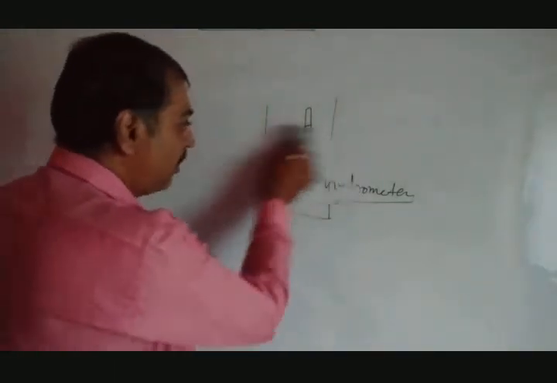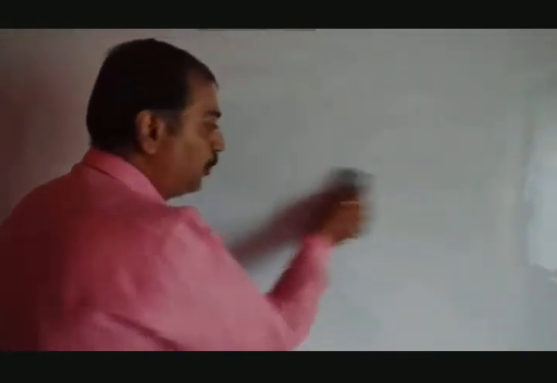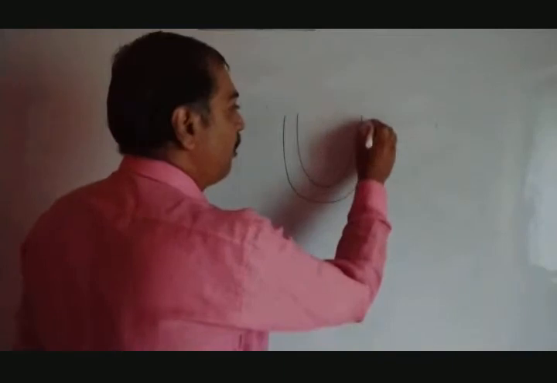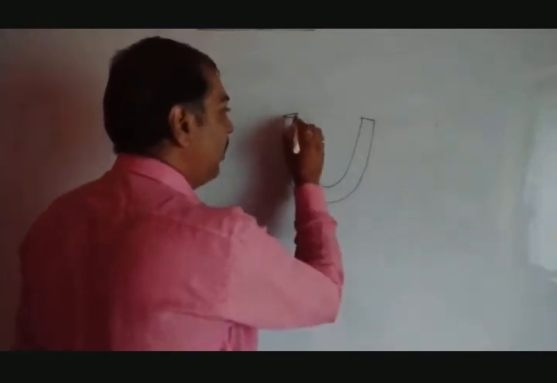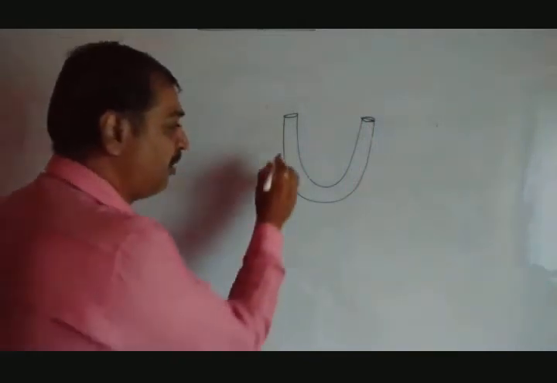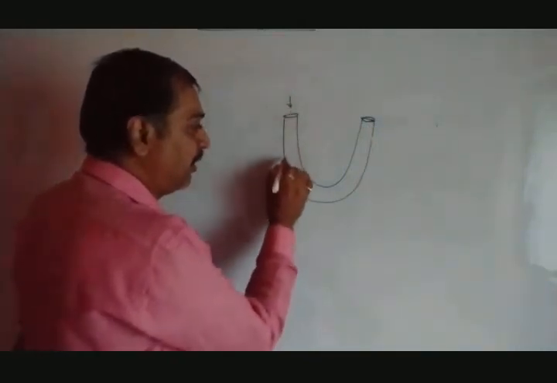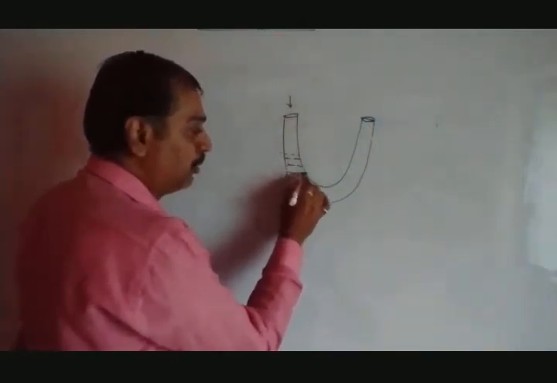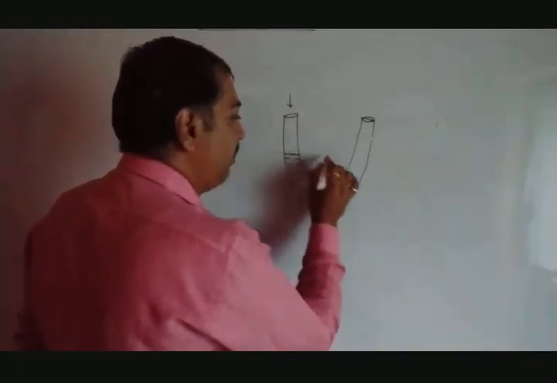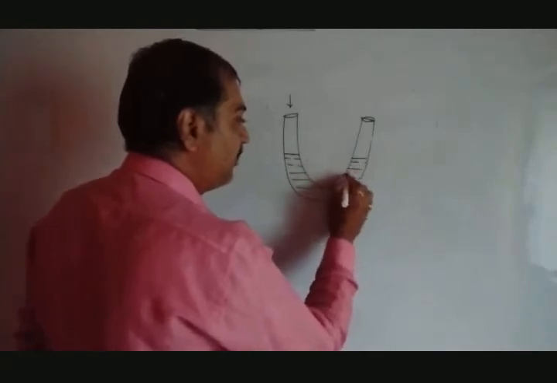Apart from the hydrometer, they have taken another thing, a U-shaped tube made of glass, and some liquid is poured in it. When you pour some liquid from this side, its level becomes the same. The level of the left arm and the right arm come to the same position.